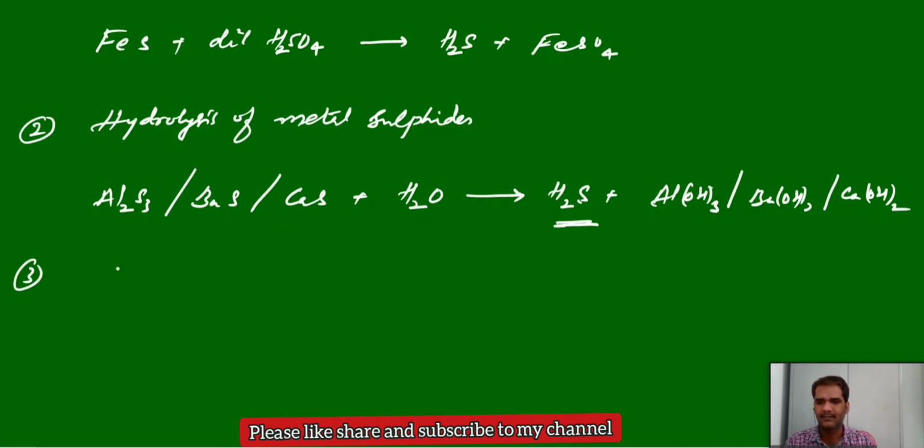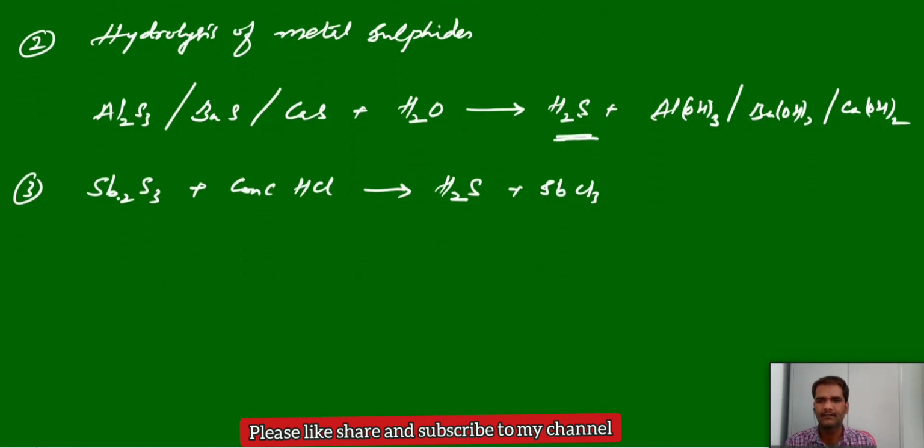Next, treatment of antimony sulfide with concentrated HCl. Concentrated hydrogen chloride can also give hydrogen sulfide, and you will get antimony chloride. These are a few preparation methods of hydrogen sulfide. Now we can see the properties, both physical and chemical.